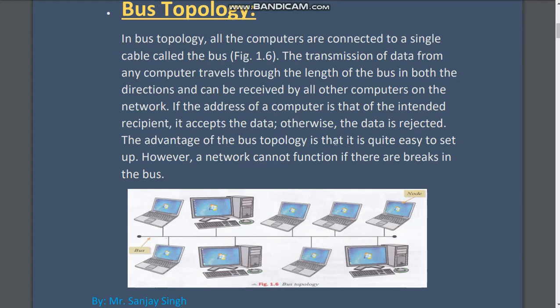The advantage of bus topology is that it is quite easy to set up. However, a network cannot function if there are breaks in the bus.